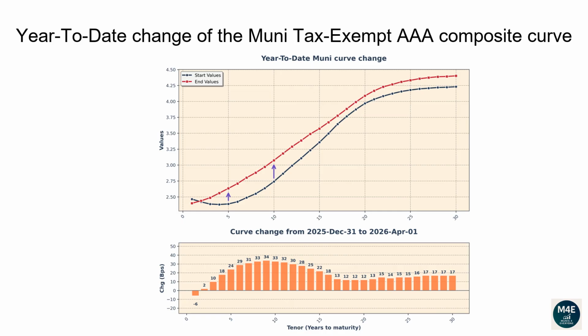The 1-year tenor changed -6 basis points. The 2-year tenor changed 2 basis points. The 5-year tenor changed 24 basis points. The 10-year tenor changed 33 basis points. The 20-year tenor changed 12 basis points. The 30-year tenor changed 17 basis points.